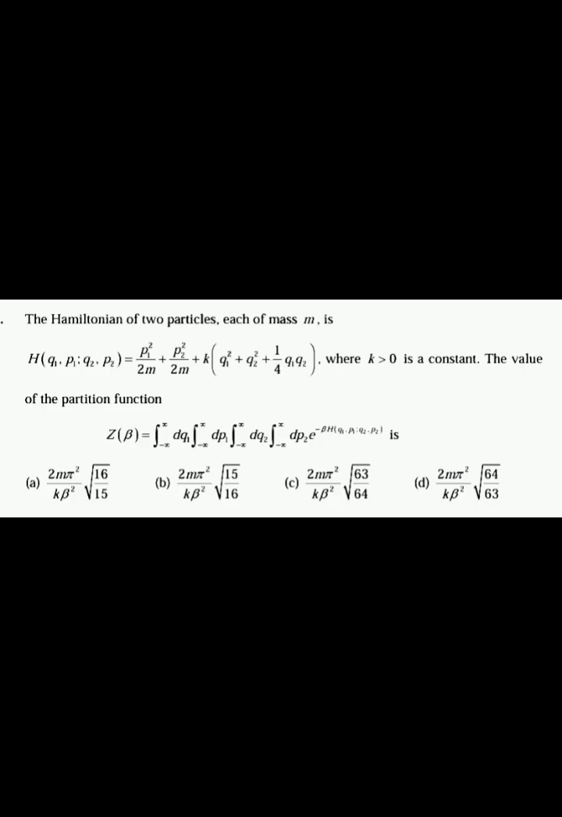The next question: the Hamiltonian of two particles each of mass m is H equal to p1 square by 2m plus p2 square by 2m plus k into q1 square plus q2 square plus 1 by 4 q1 q2, where k greater than 0 is a constant. Then the value of the partition function Z is equal to the integral over minus infinity to infinity dq1, integral dp1, integral dq2, integral dp2, e raised to minus beta H.